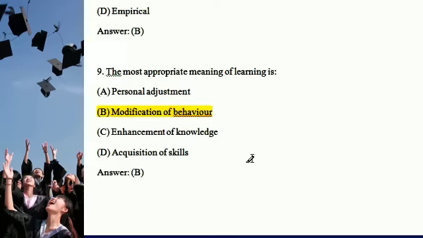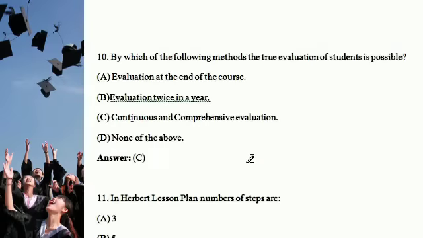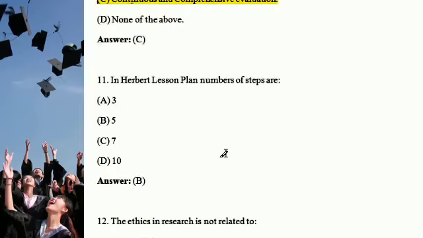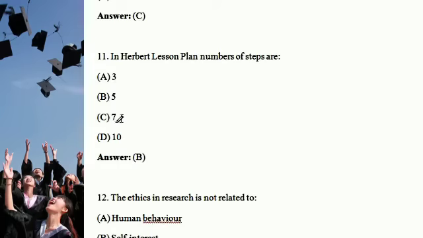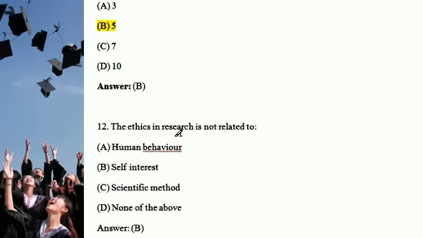Next question: by which of the following methods is true evaluation of students possible? Evaluation at the end of the course, evaluation twice a year, or continuous and comprehensive evaluation. The correct answer is continuous and comprehensive evaluation. And the next question: Harvard lesson plan, number of steps, very important. 5 is the correct answer.